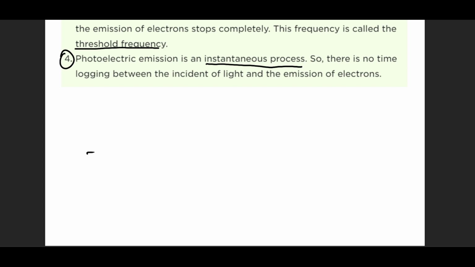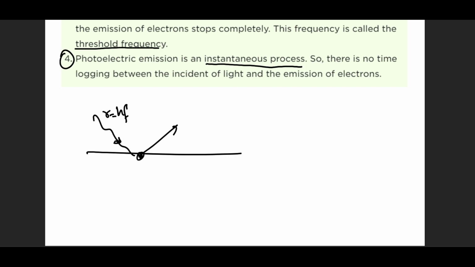Let's say I introduce a photon with a certain hf energy. Will the electron first wait and then escape? No, it will instantly escape. It will not wait for a second. This process being instantaneous is the guarantee that we are dealing with quantum physics, with particle physics at a quantum level.